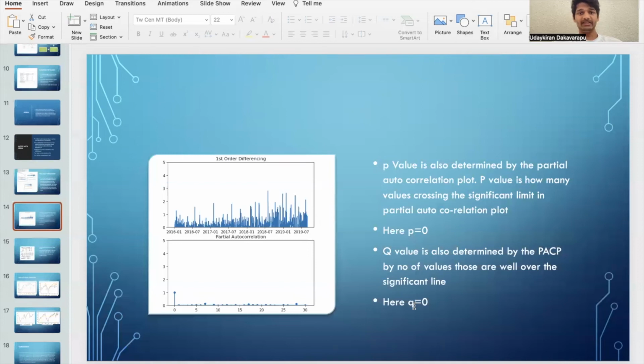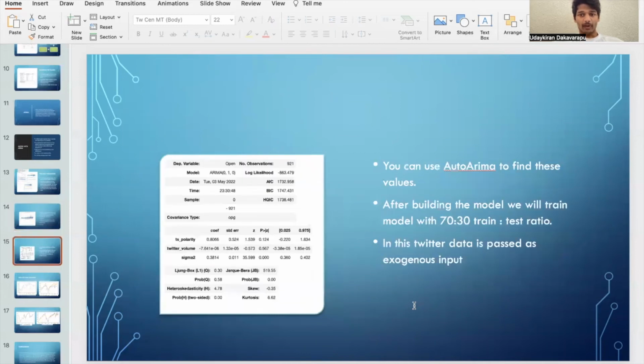After finding these P, Q, and D values, we will build the model with these values. Or there is a function called AutoArima to find these values automatically. After building this model, we'll split the data into a 70:30 train to test ratio.